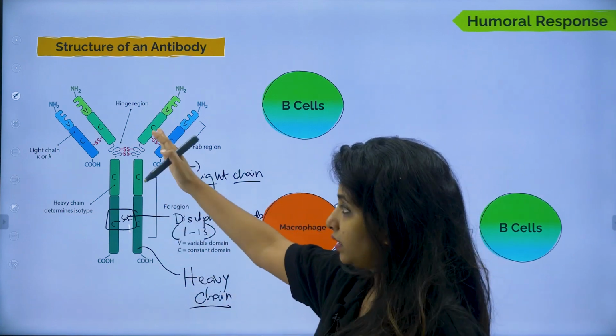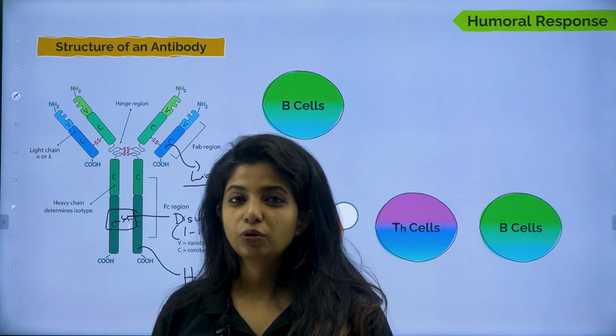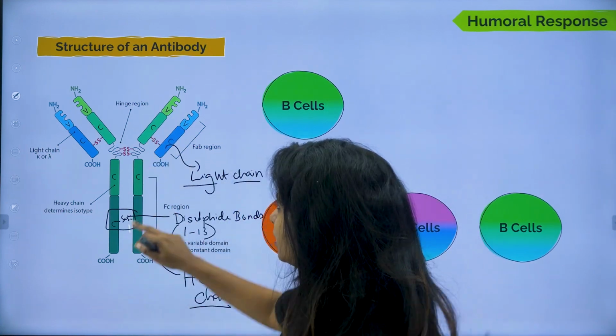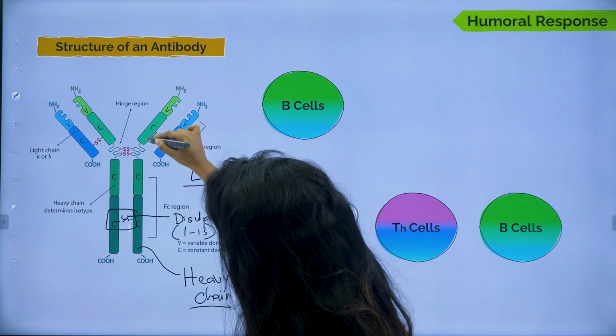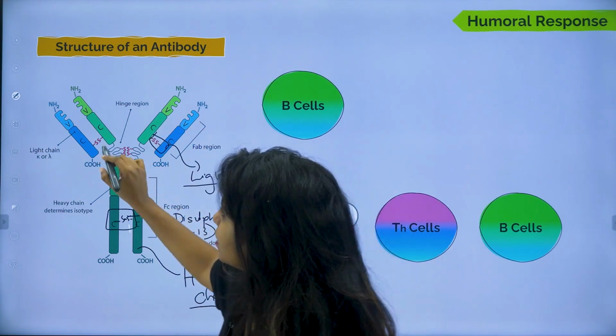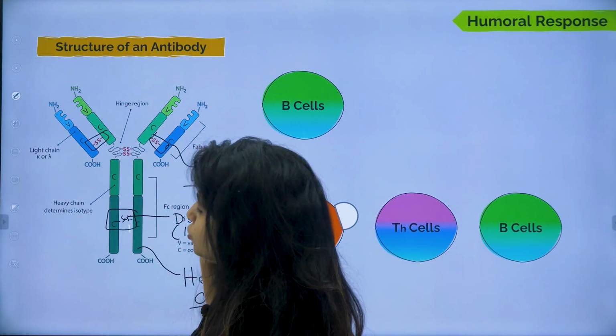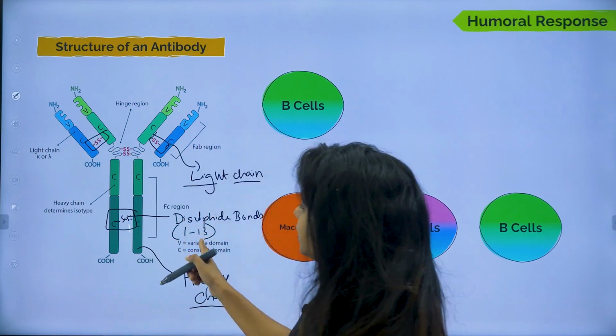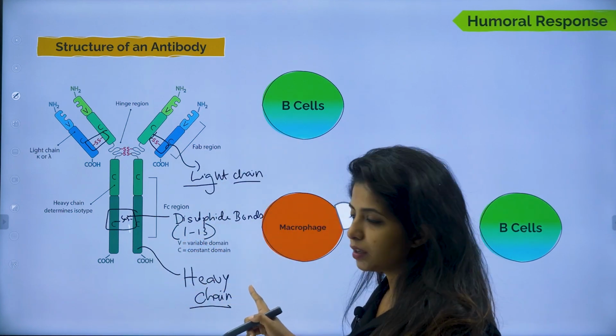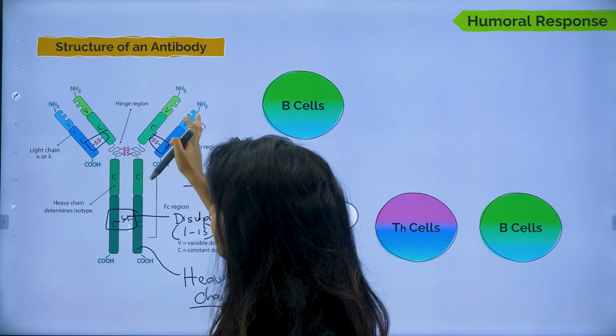Now, the heavy chain thinks that okay, I have to connect to the light chain as well, or it might feel alone, right? So, over here also you have a disulfide bond, but this is only one. So, here also you have one, here also you have one. It's not 1 to 13 just like how you had over here. Okay, so we have a heavy chain, we have a light chain.